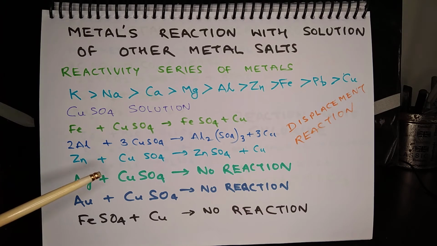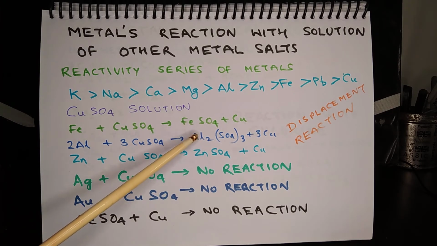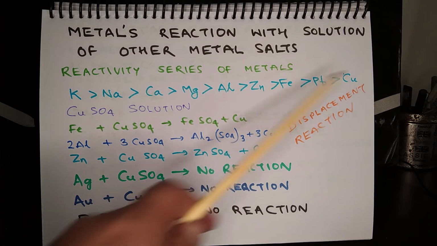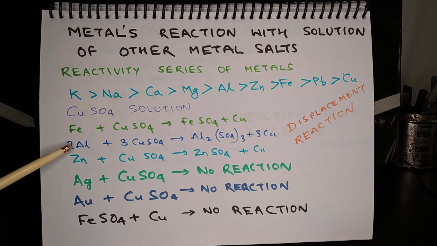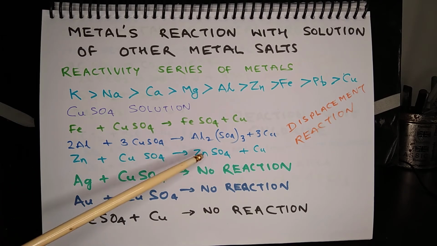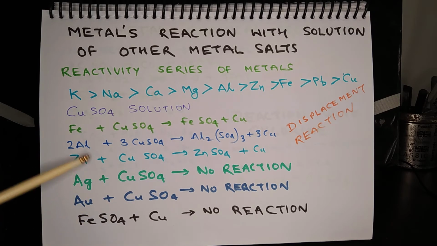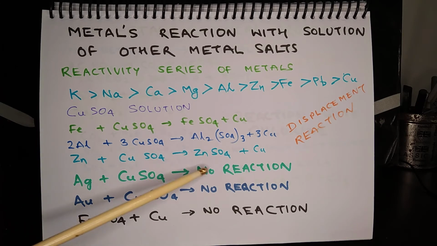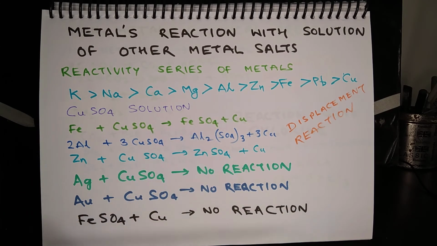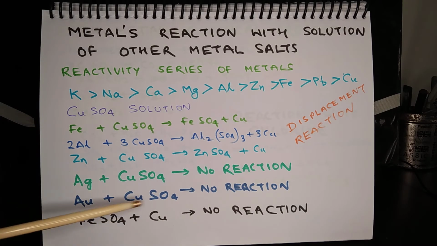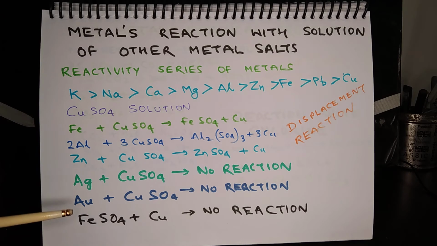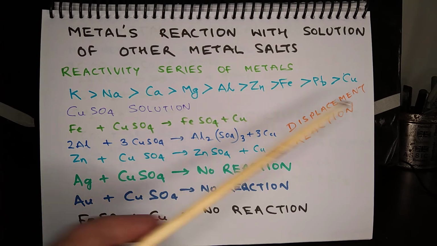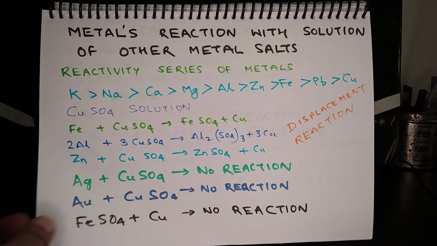When iron reacts with copper sulfate solution, it displaces copper to form iron sulfate, because iron is more reactive than copper. Similarly, when aluminium reacts with copper sulfate solution, it forms aluminium sulfate. When zinc reacts with copper sulfate solution, it forms zinc sulfate. In all these reactions, copper becomes free. But when silver or gold react with copper sulfate solution, no reaction takes place because these metals are less reactive than copper. Similarly, when copper reacts with iron sulfate solution, no reaction takes place because copper is less reactive than iron.